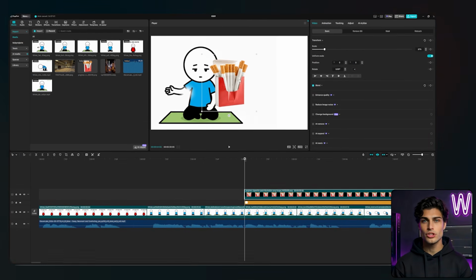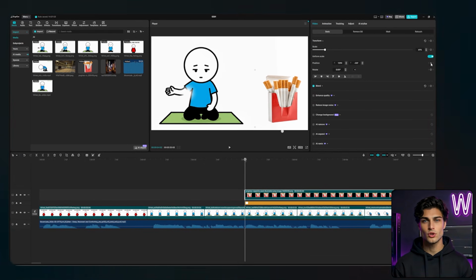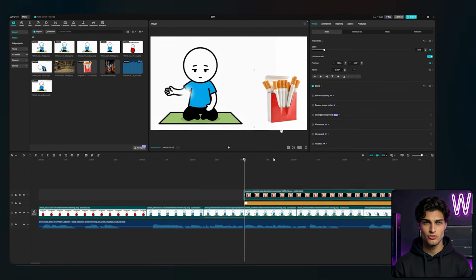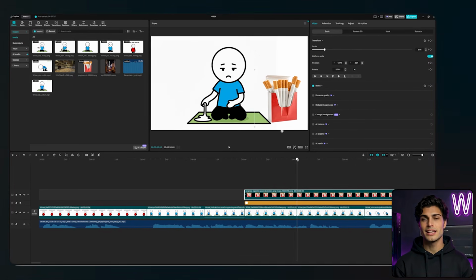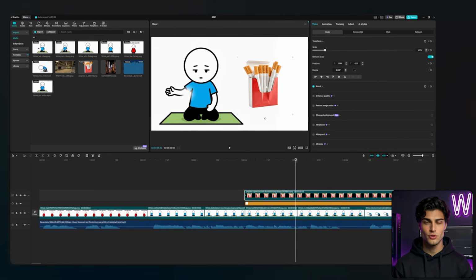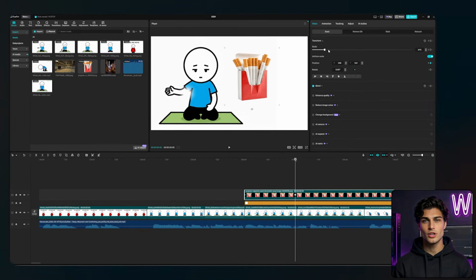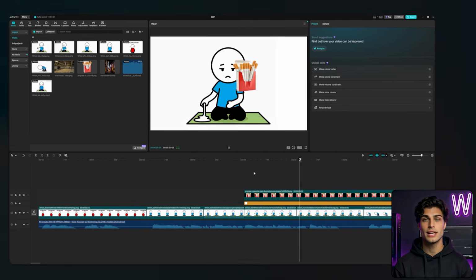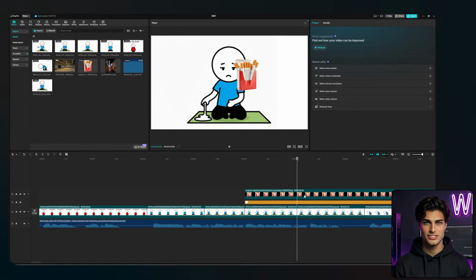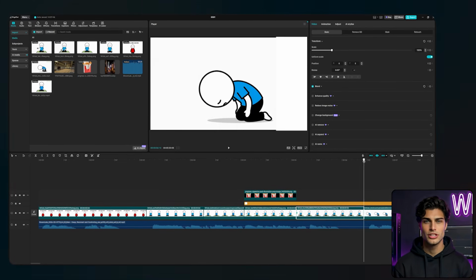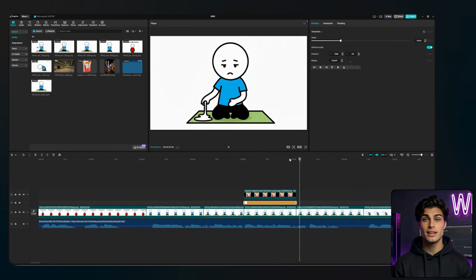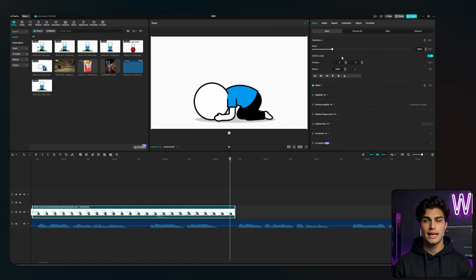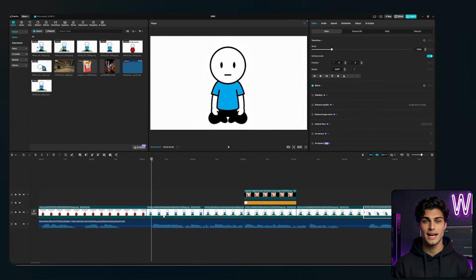I want to add a motion effect where the packet literally slides across the screen. This is done by keyframing the position setting, the exact same way we just did with the zoom on the first image. Set a keyframe at the start, move to the end of the clip, drag the packet to the other side of the screen, and the software connects the dots. I am going to fast forward through this next part, but I am systematically going through and keyframing all the images to have some form of cinematic motion.